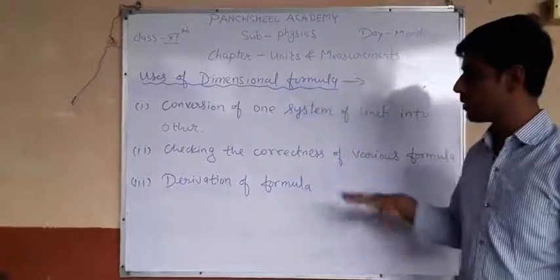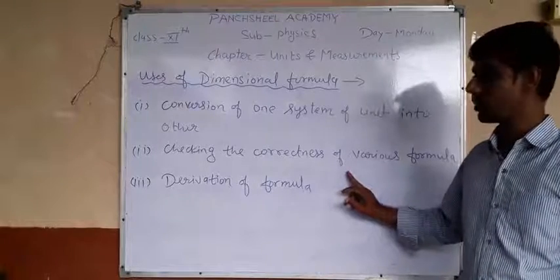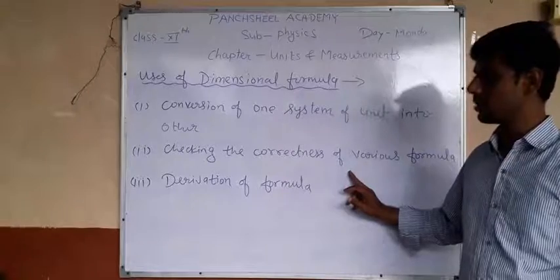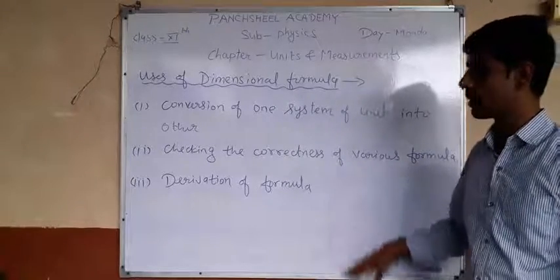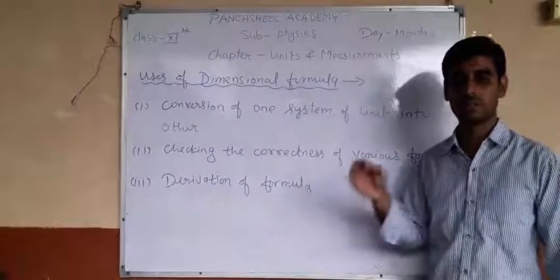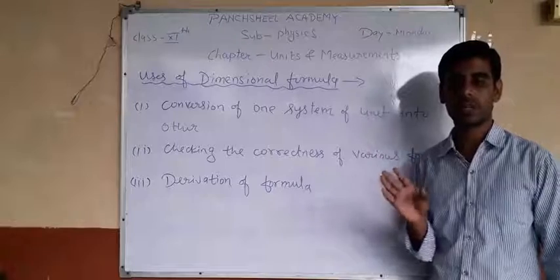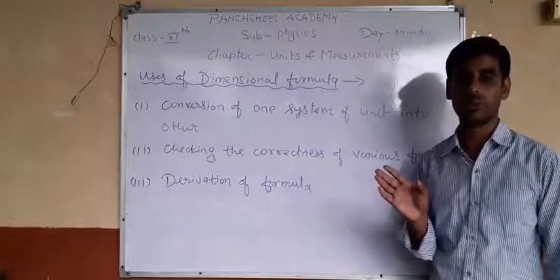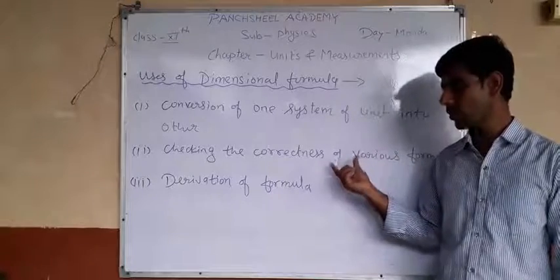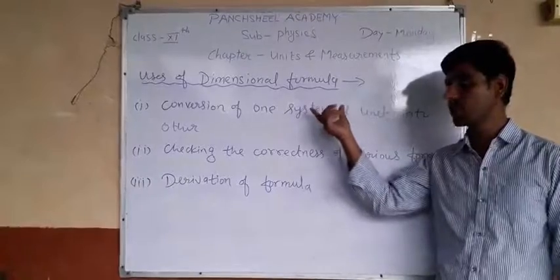Okay, now checking the correctness of various formulas. Whether the given equation or formula is correct or not. For example, you will already have learned the equations of motion, that is V equal to U plus AT, S equal to UT plus half AT square, and V square minus U square equal to 2AS. All these equations, you can easily check whether they are correct or not using the dimension formula.